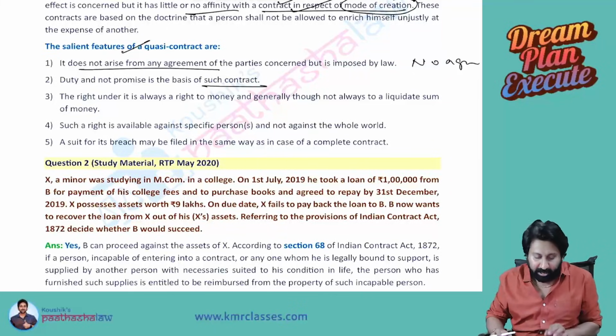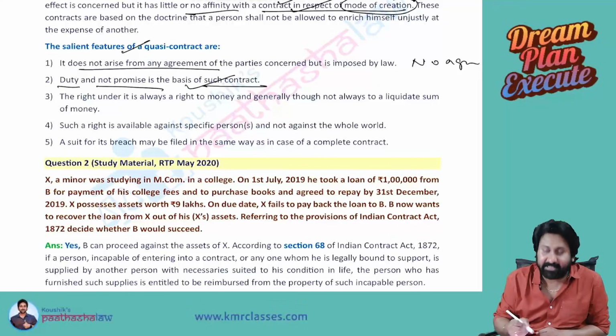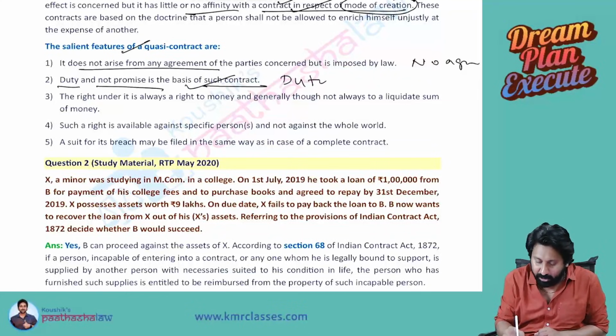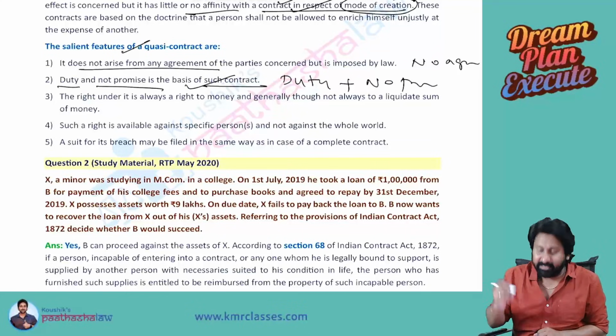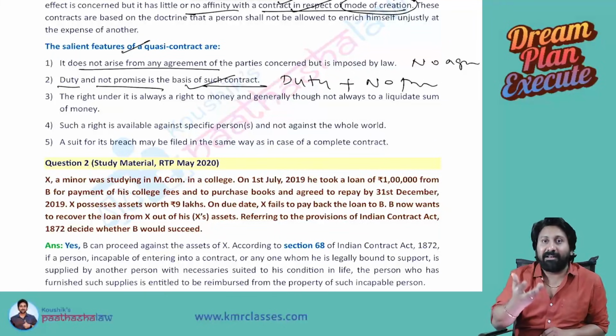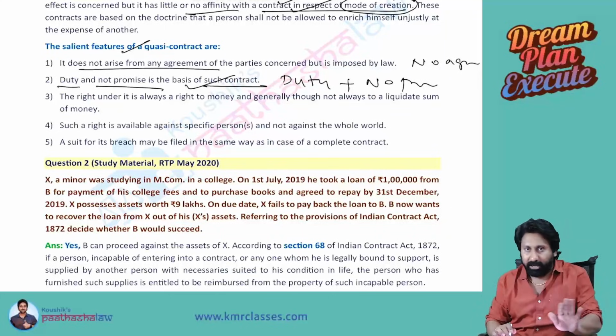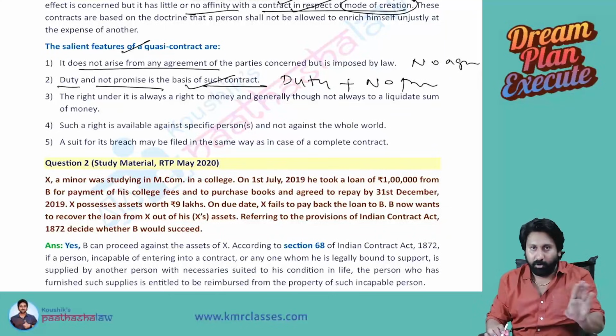There is a duty, not a promise. Normally in a contract, I will promise and you also give a reciprocal promise. Here a duty will be there, not a promise. So the first is no agreement; the second is only duty, no promise.